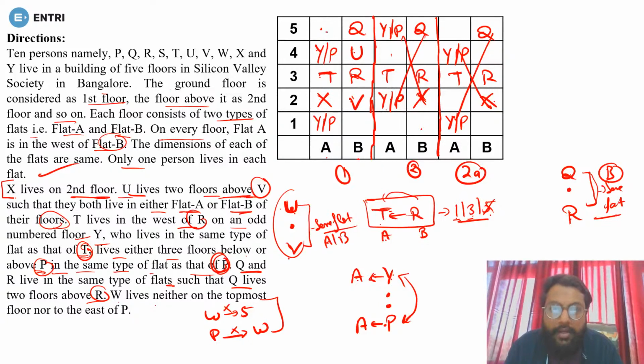So W can't be here. So only one position is left here. But also you know that W can't be with P. That is already given. So it means you can't have P here. If you can't have P here, there you must have Y. And there you must have P. And the last person left will come here, and the last person left here is S. So S will come here, and this will make your final possibility. That is done.